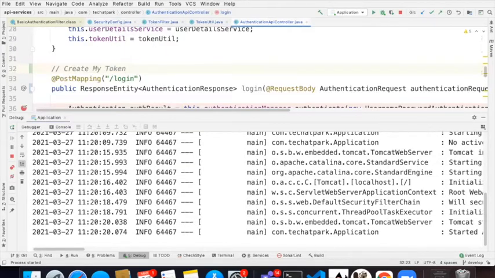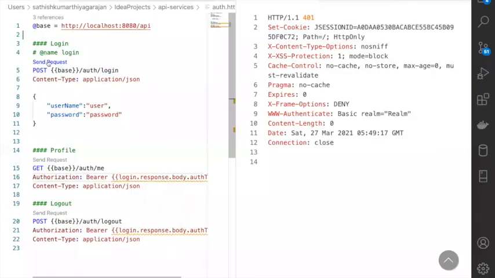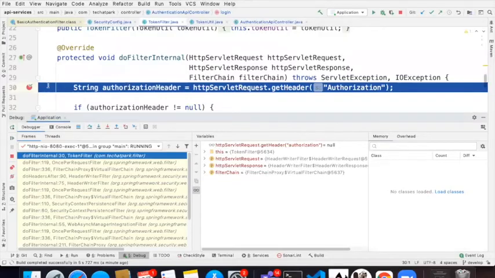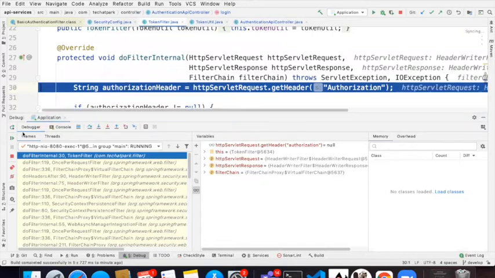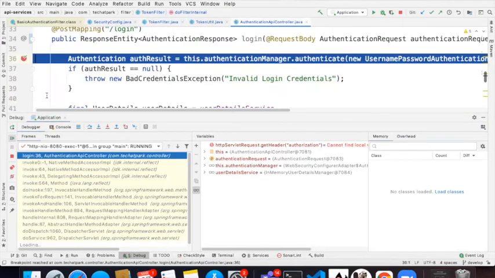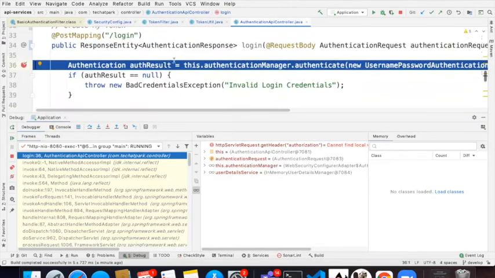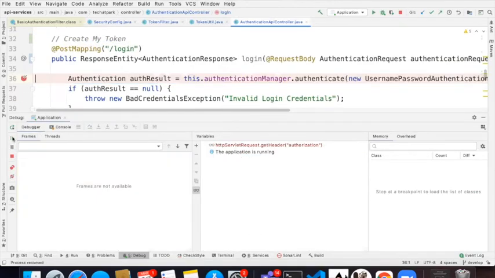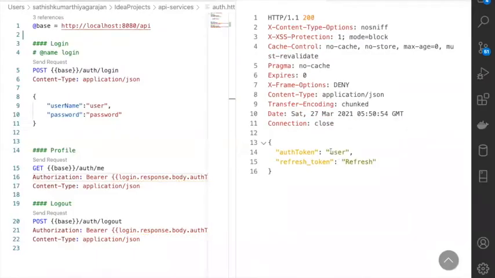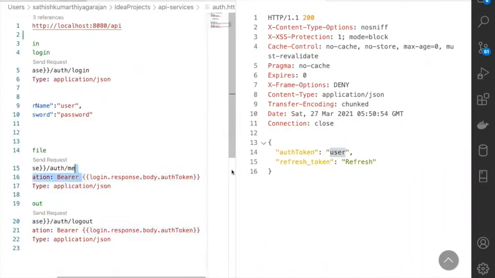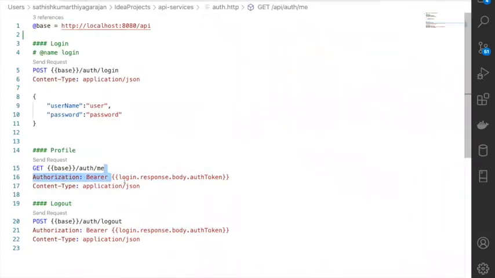Now with that understanding, I'm going to create the request now. So it comes to the authorization header. There won't be any authorization headers. So it comes to your controller here, login controller here, and it provides your token. Your token is your user. Okay. Now with that token, what you want to do, you want to recreate that. So this is a token that will be available here. Even if you want to be very clear, consider that this is a token that I'm going to pass. I'm going to say okay here.